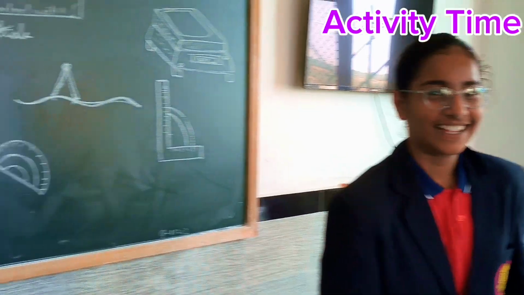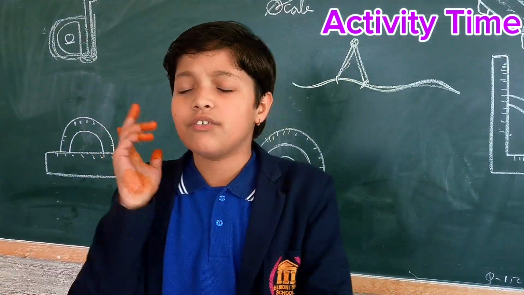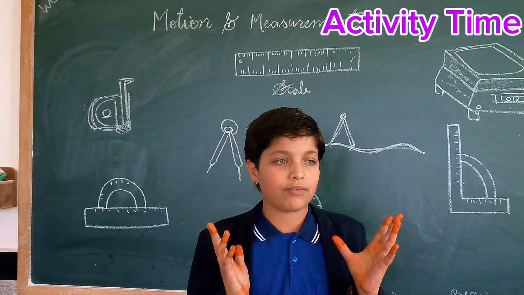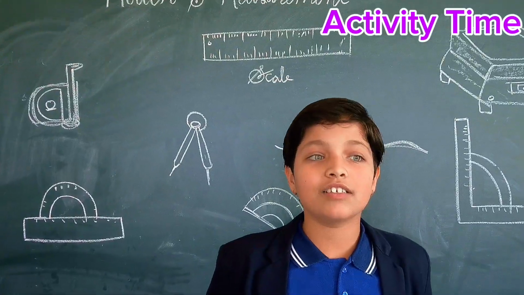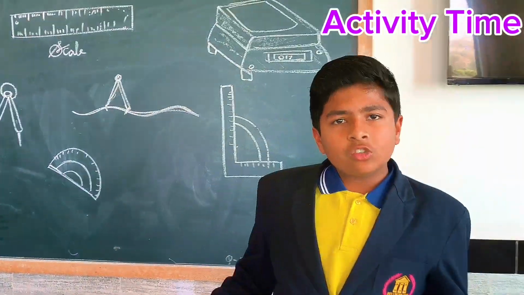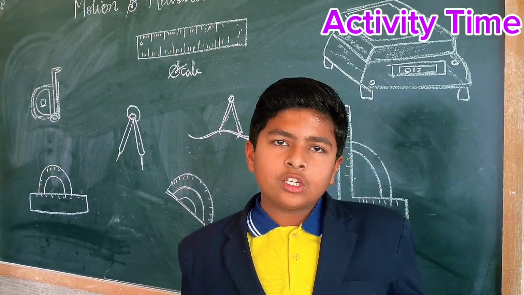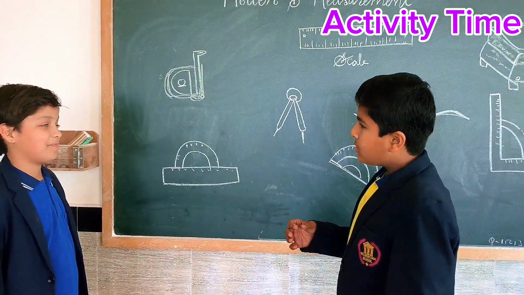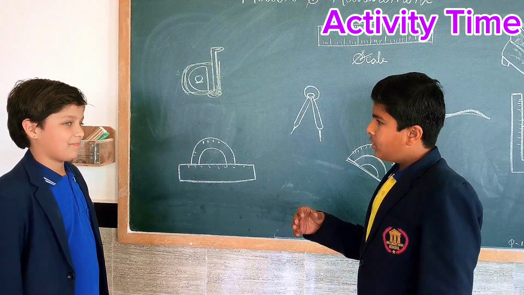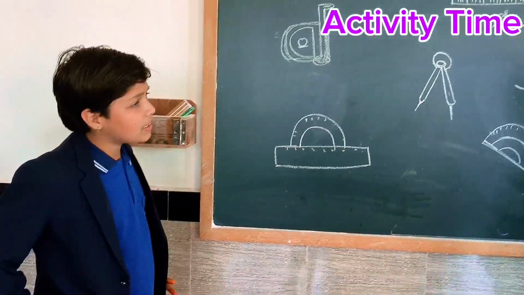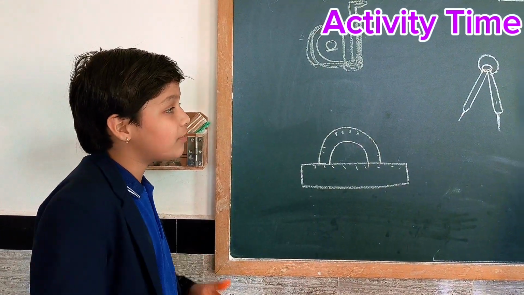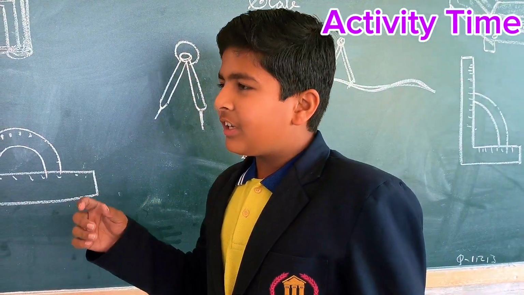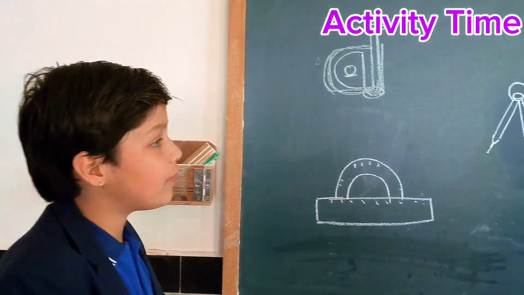Let's do it. Length can be measured, weight can be measured, distance can be measured. But my father and mother's care is not measured. The things that can be measured are known as physical quantities. Care and respect are not measured, so they are not physical quantities. I cannot say my mother loves me 5 kg. Care and love cannot be measured, which means they are not physical quantities.